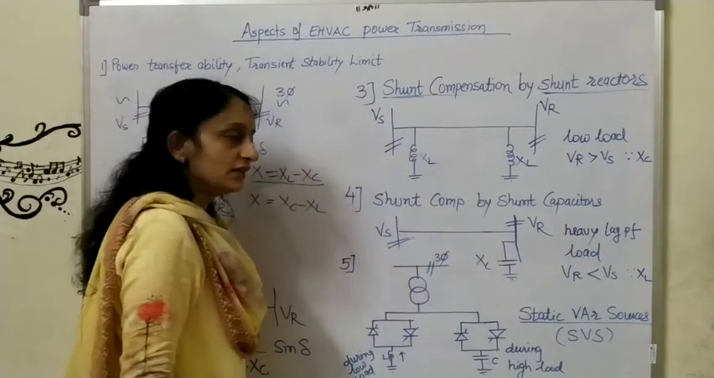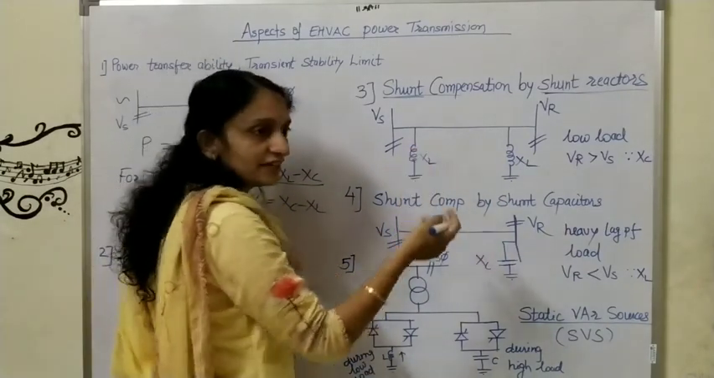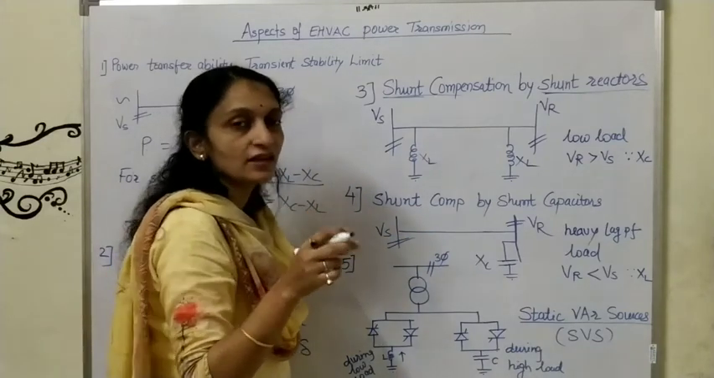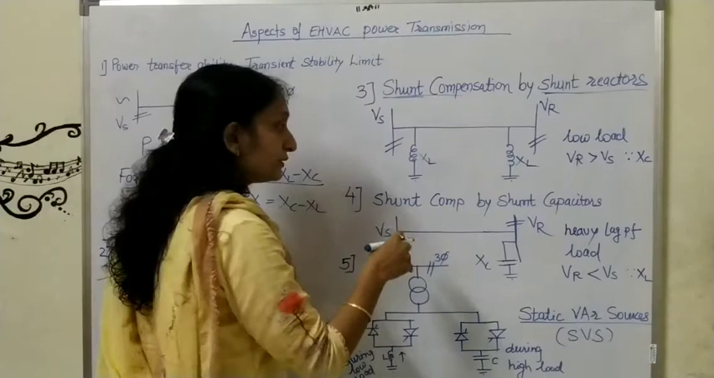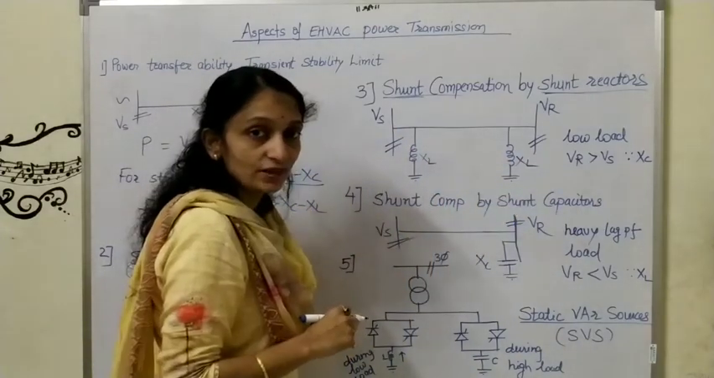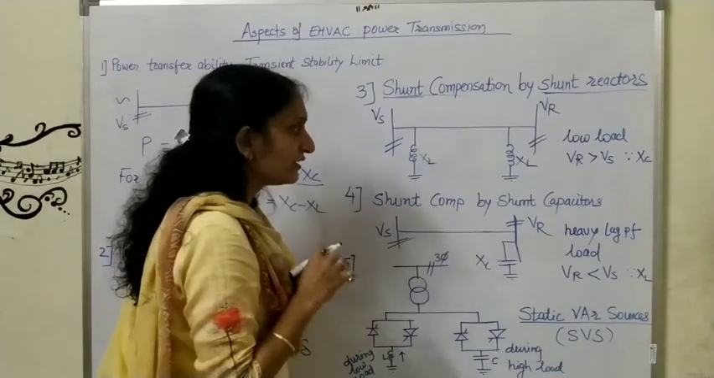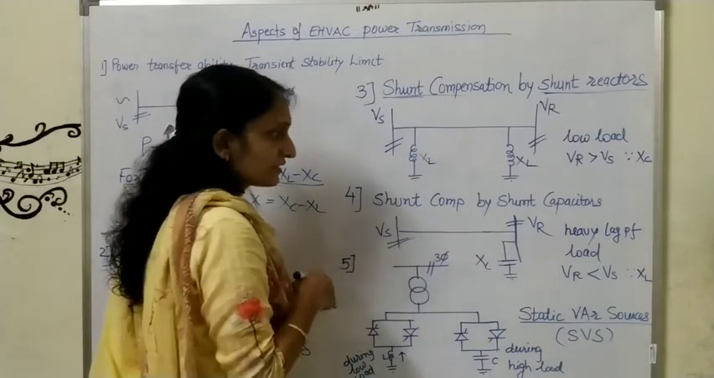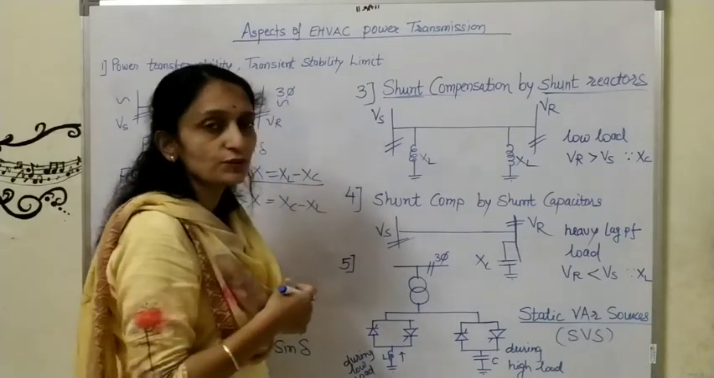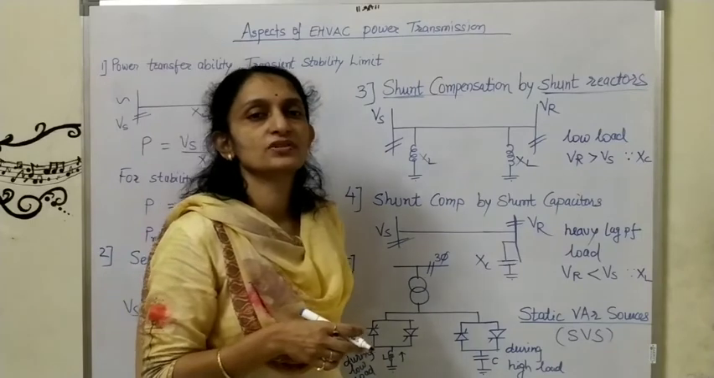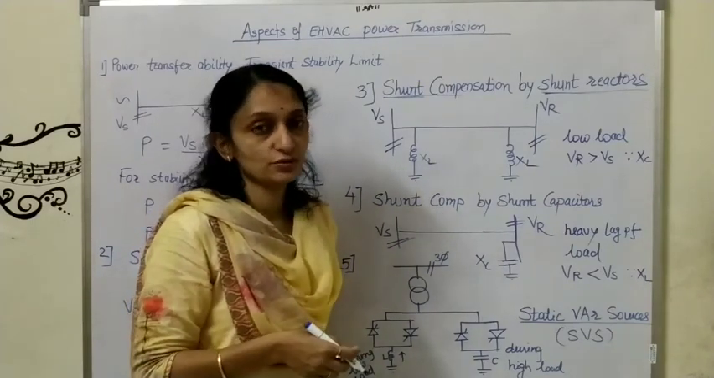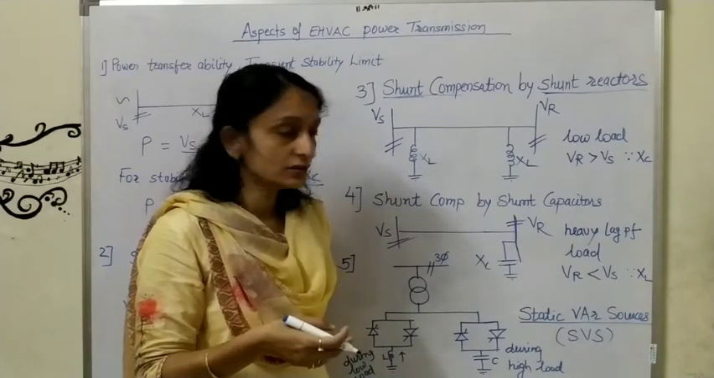Okay. So generally XL is divided in two parts. For example, the total inductive reactance is XL. In that case, we are adding XL by 2 at the sending end, XL by 2 at the receiving end. So generally it is desirable to add XL or XC at the sending end and receiving end, because you must be knowing in case of HVAC transmission, there will be a substation after 250 to 300 kilometers of transmission line. So what we need to do?